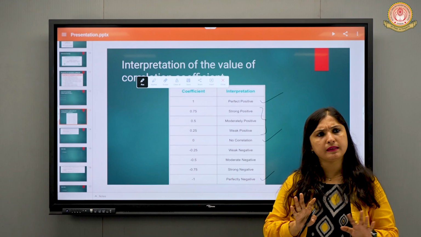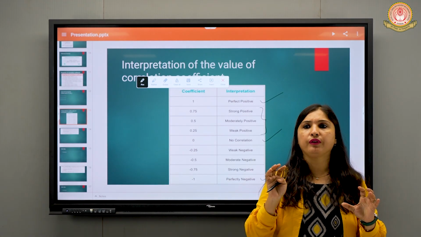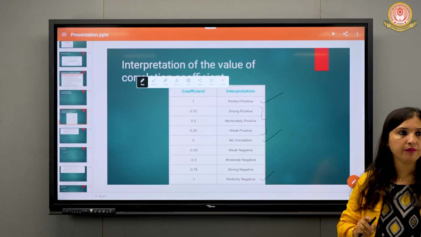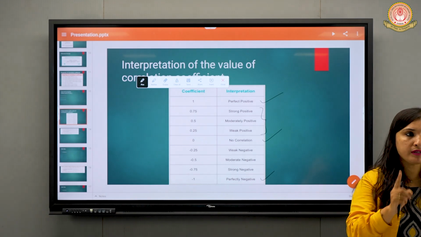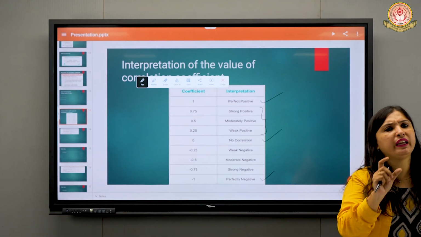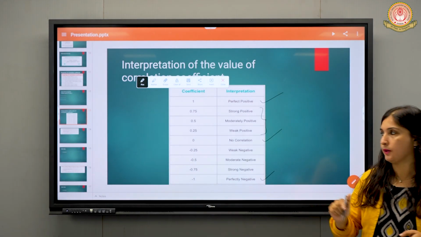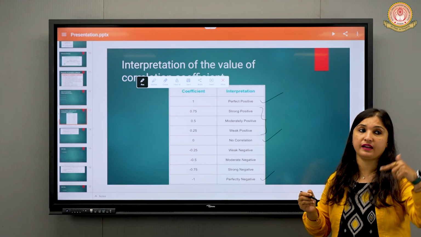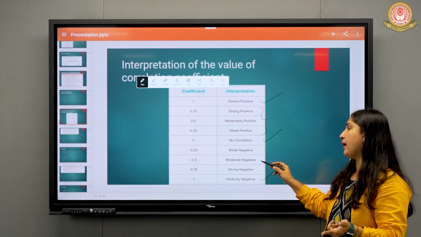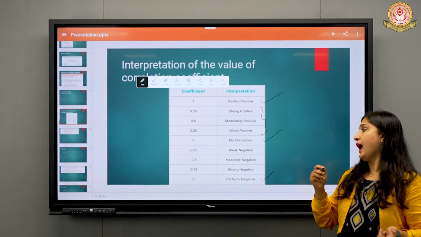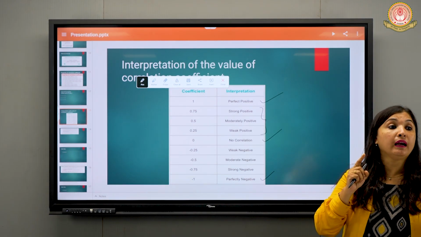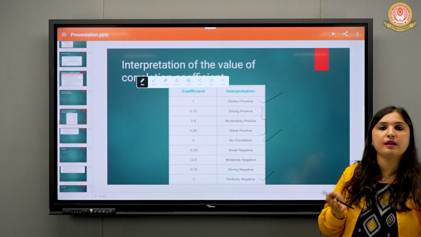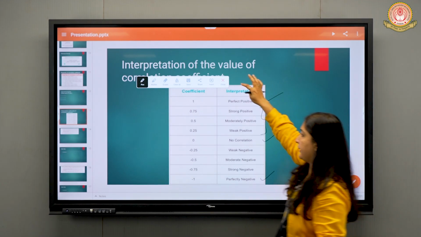If it is 0.5, it is positive, right? So we can tell it is a moderate positive correlation. If it is 0.25, again positive, but it is very near to 0, so we can say it is very weak, but there is positive correlation. Similarly, on the opposite side, if it is minus 0.25, nearer to 0 but negative, it is weak negative. Minus 0.5, moderate negative, and minus 0.75, strong negative. Negative sign is there, and it is nearer to 1, so it is called strong negative.